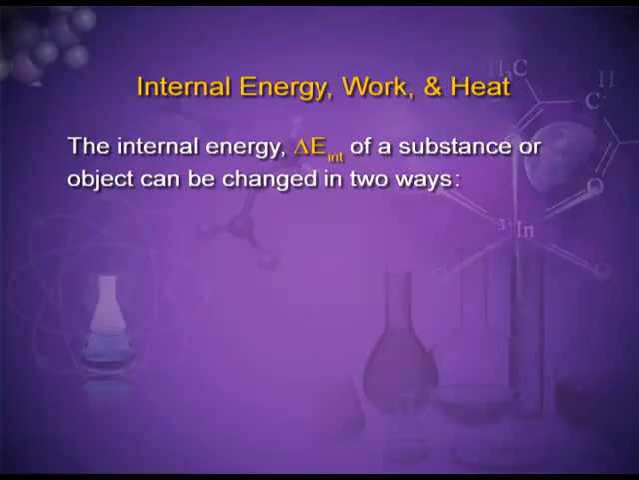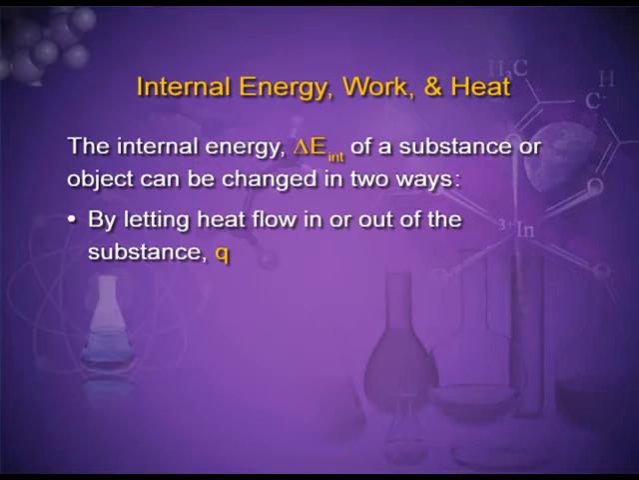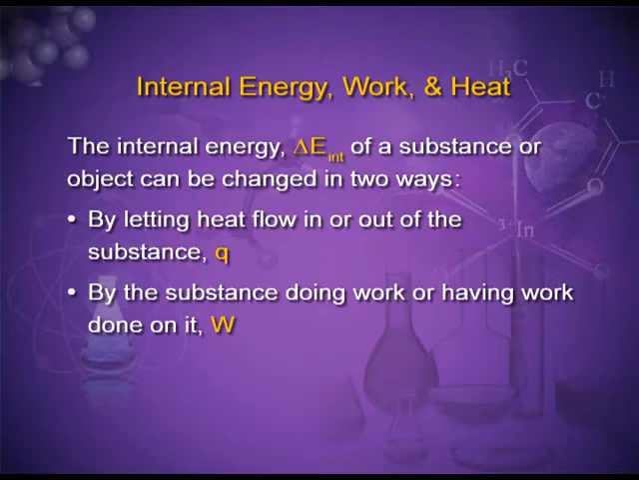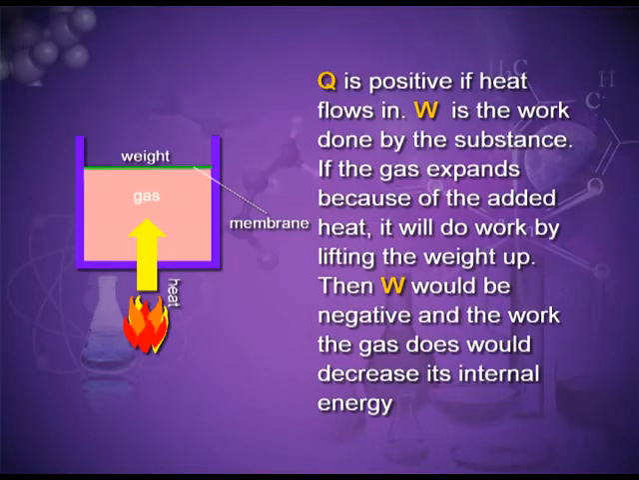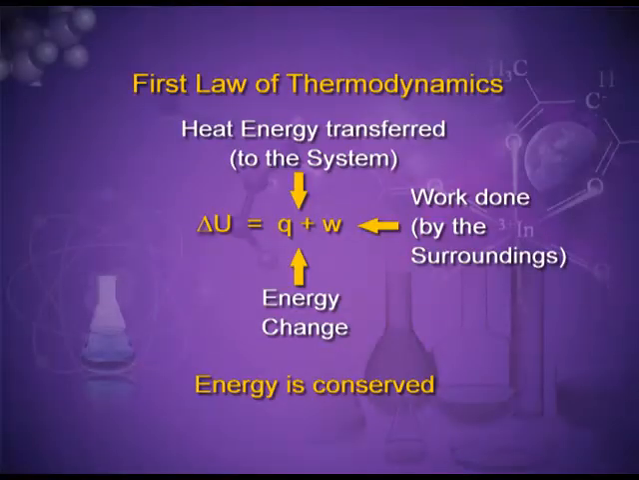The internal energy of a substance or object can be changed in two ways: by letting heat flow in or out of the substance, that is Q, or by the substance doing work or having work done on it. Q is positive if the heat flows in, and if the work is done on the system, then work done is also positive. We have to keep in mind the sign conventions while doing the numericals also. Delta U is equal to Q plus W. Q is the heat exchange between the system and the surroundings, and W is the work done.